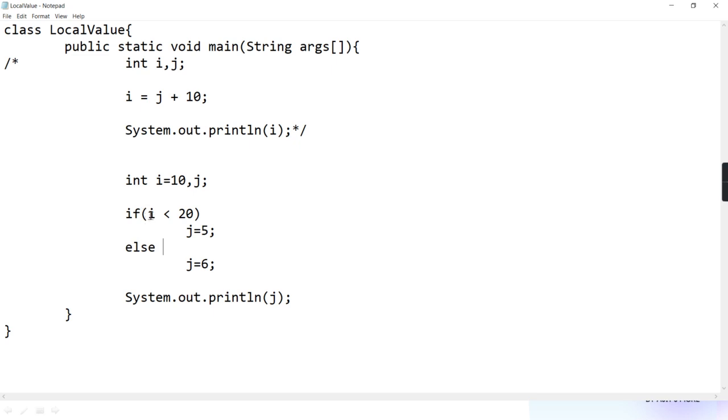Why? Because if the compiler puts true here, then j is initialized, and if false, then also initialized. Because it is else, no checking is done here. So if the compiler puts one possibility true, j will get some value, and with the other possibility false, j is also going to get the value. Previously there was also a condition here, and therefore when both are false, j will not have any initial value. Are you understanding, guys?